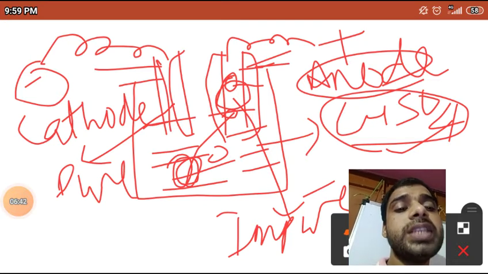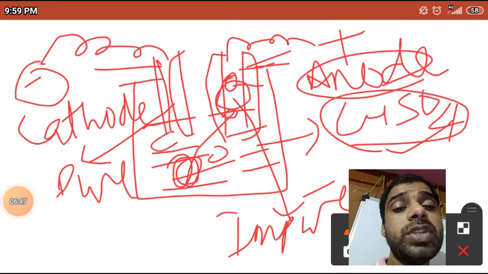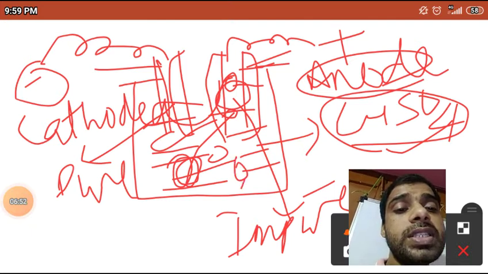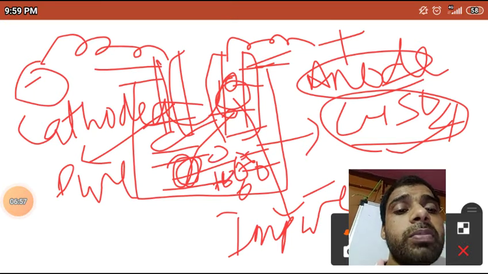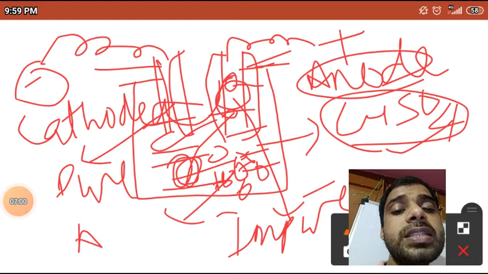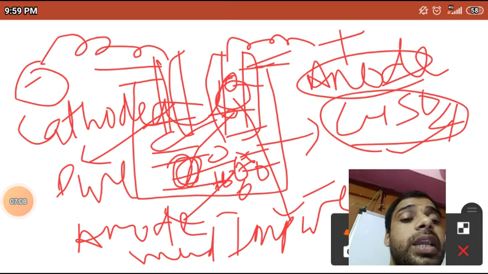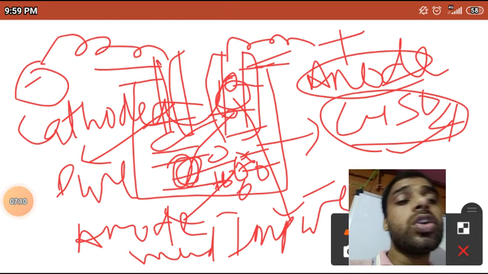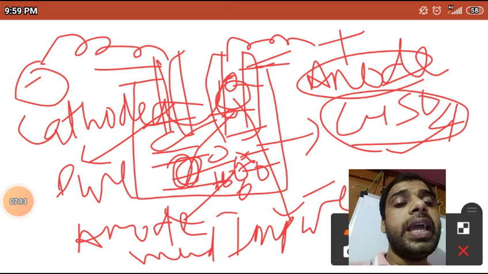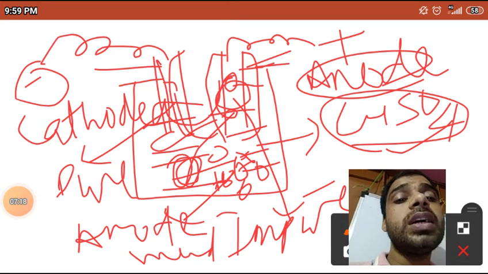The soluble part will mix into the solution and go towards the cathode, but the insoluble part will settle down at the bottom, and that is known as anode mud. The soluble copper will go towards the cathode.